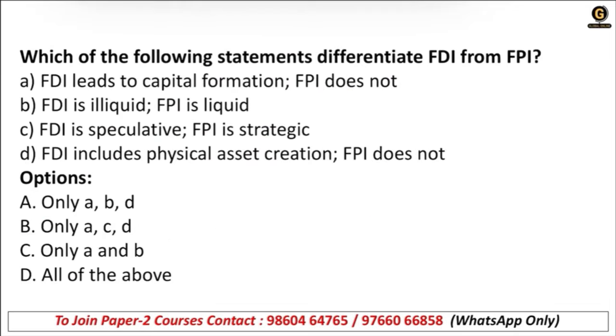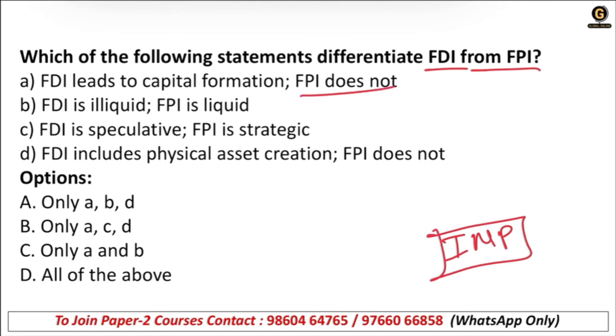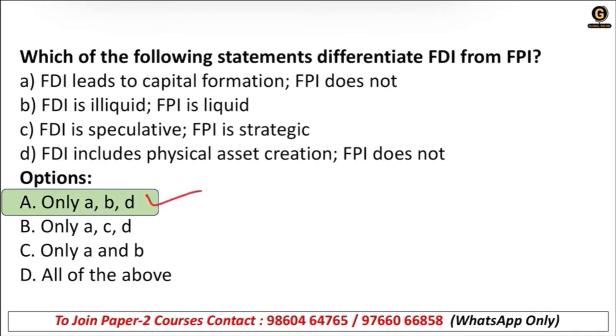Next, which of the following statements differentiate FDI from FPI? This is very important. We should make this important as well. FDI leads to capital formation, FPI does not. FDI is illiquid, FPI is liquid. FDI is speculative, FPI is strategic. FDI includes physical asset creation, FPI does not. So the right answer is option A, B, D.